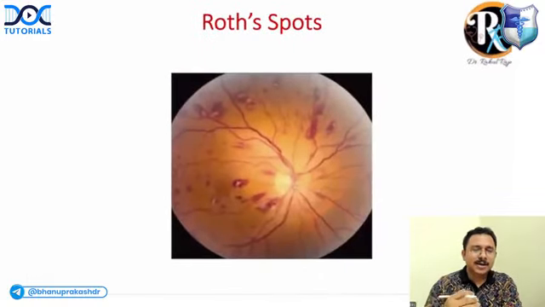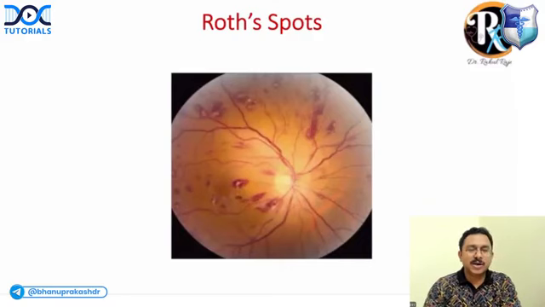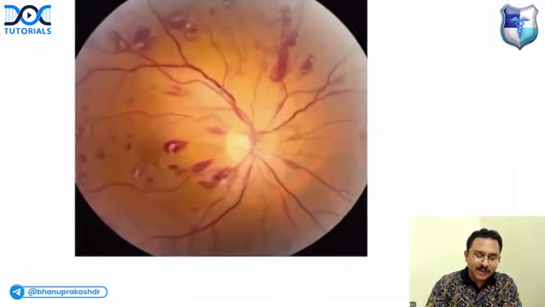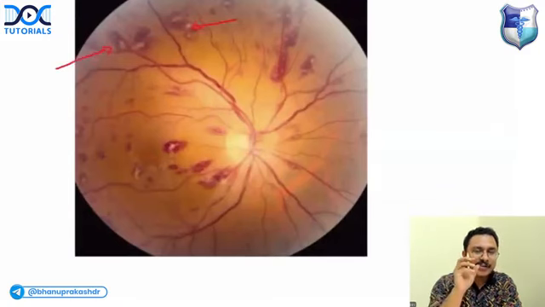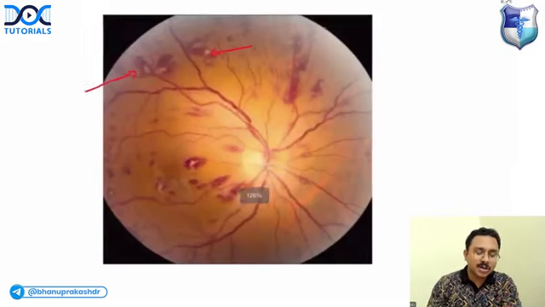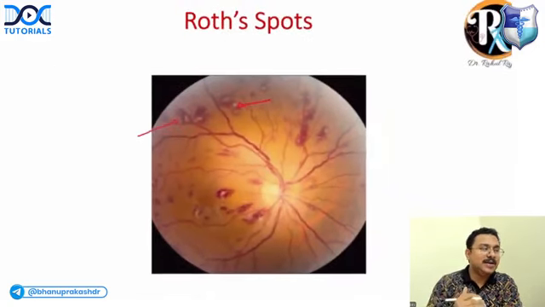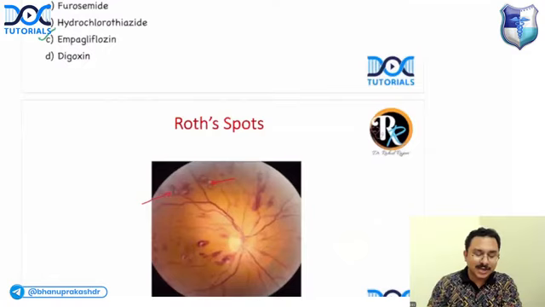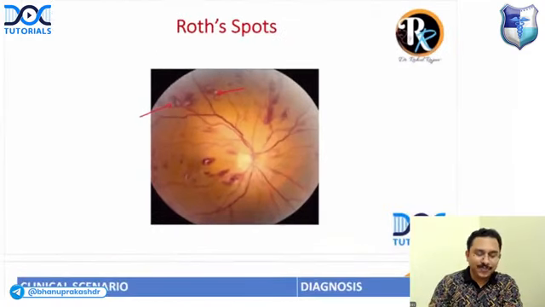Next one, again, a favorite question. Roth spots. Can you tell me which condition is associated with Roth spots? On fundus examination, you can see areas of hemorrhages, and in these areas of hemorrhages, if you look at the center part, it appears pale. So you get hemorrhages with pale centers. So it is Roth spots seen in infective endocarditis. Understood?